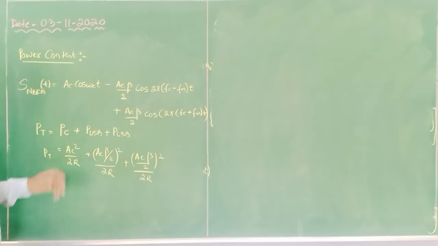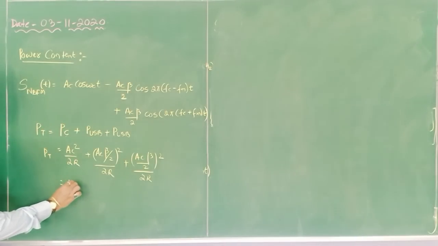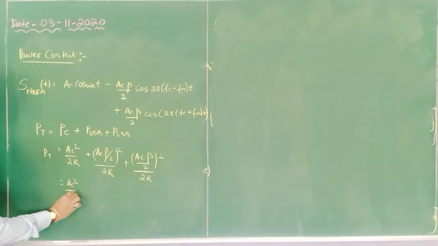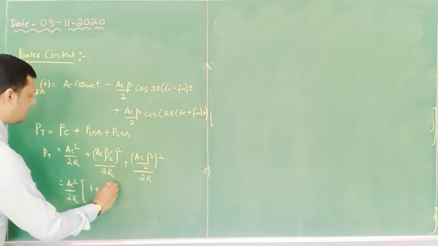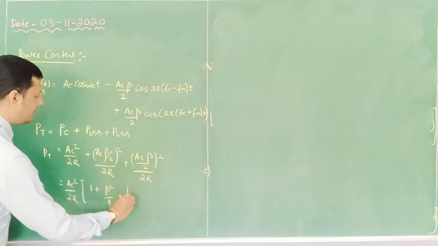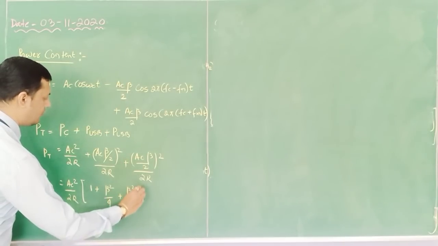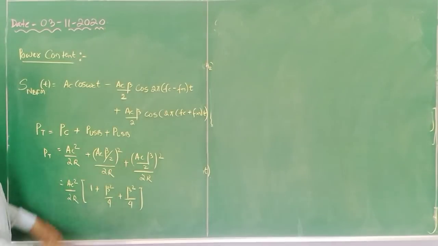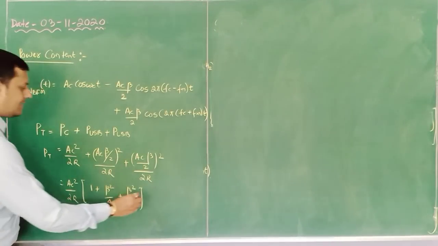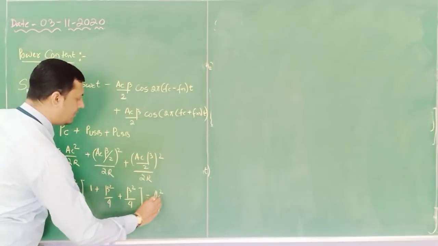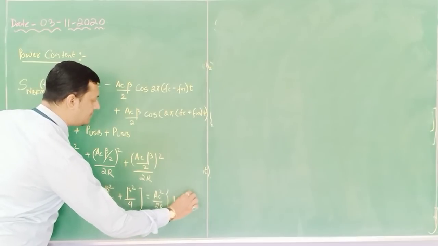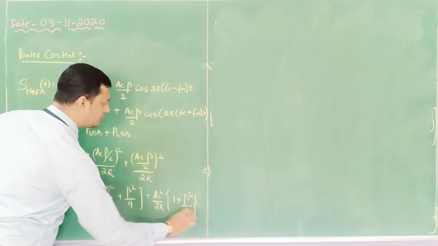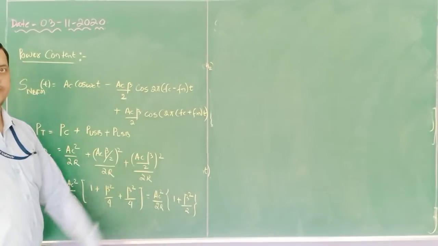Now what factor is common? The factor Ac square divided by 2R is common. So 1 plus beta square by 4 plus beta square by 4, because (beta by 2) whole square is beta square by 4. If you add this, you will get Ac square by 2R into (1 plus beta square by 2). This is quite similar to your AM power.